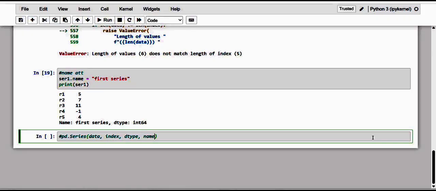If you want to provide a name to that series, you can provide it. And lastly, it is all about the copy. Kindly note it, dear friends, by default the copy is False.